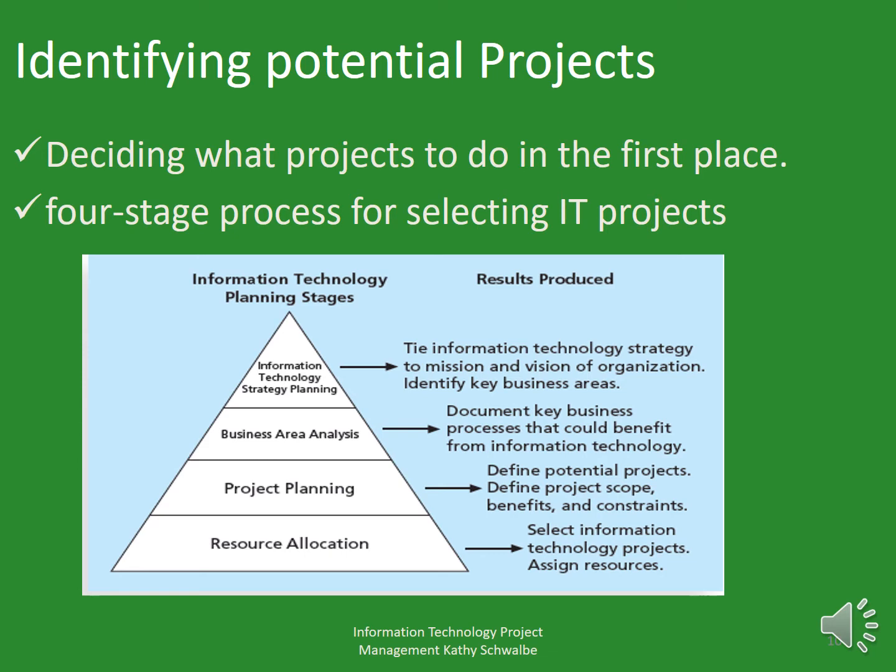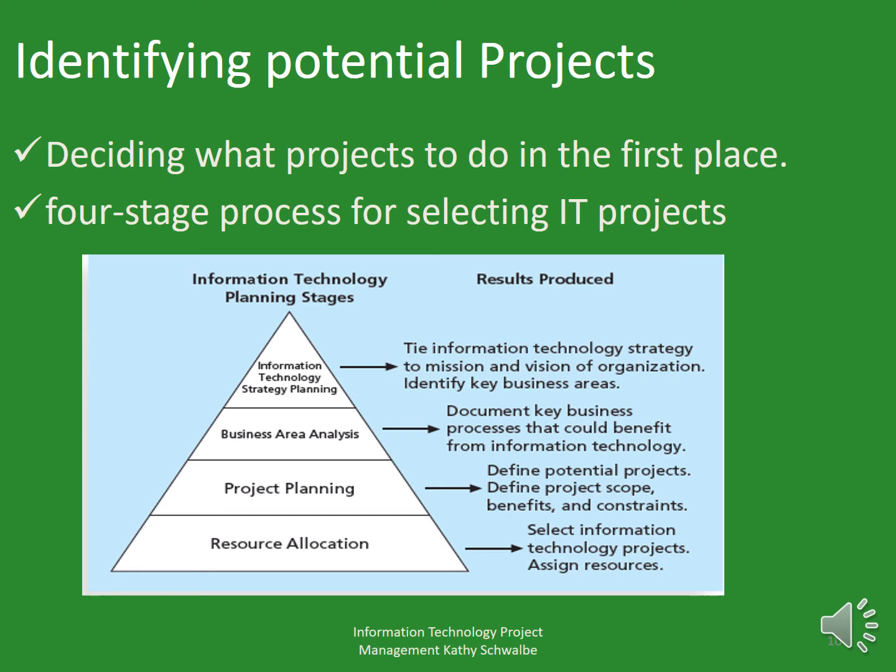In addition to using a SWOT analysis, organizations often follow a detailed process for project selection. This figure shows a 4-stage process for selecting IT projects.